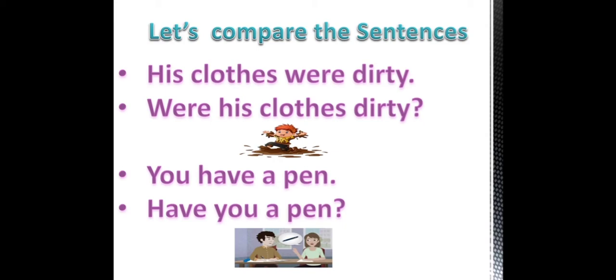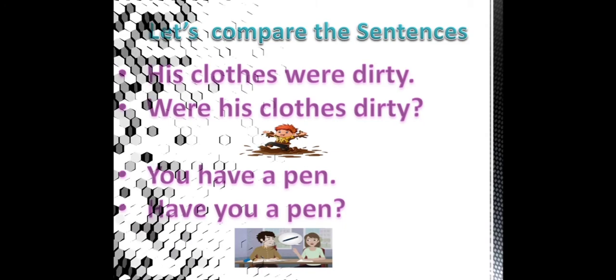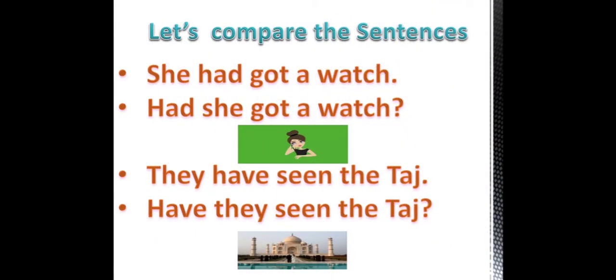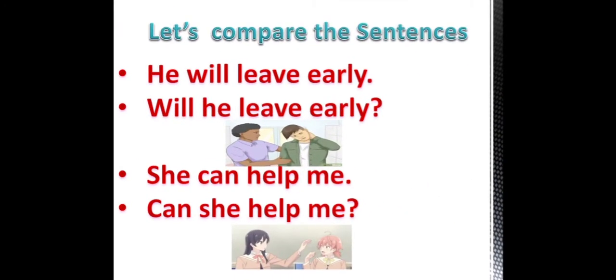Have you a pen? She had got a watch. Had she got a watch? They have seen the Taj. Have they seen the Taj? He will leave early. Will he leave early? She can help me. Can she help me?